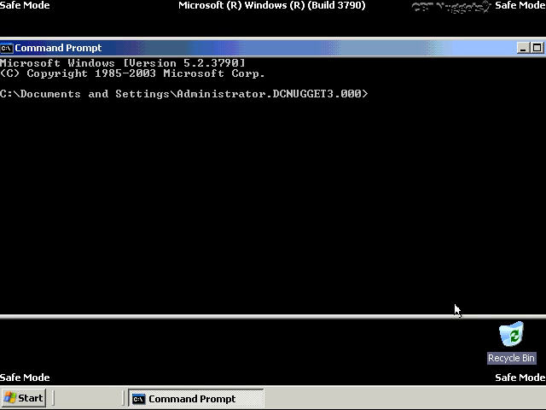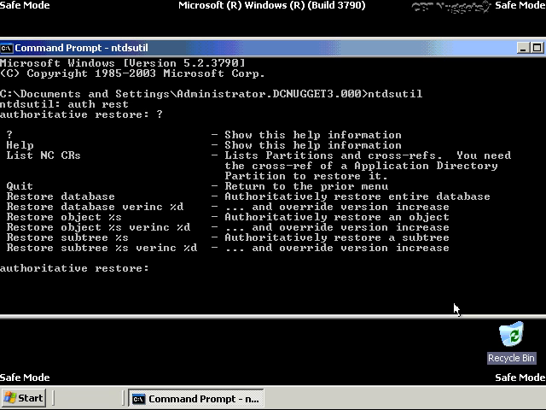So from within this, we're going to go ahead and run ntdsutil, and from within this, we're going to go ahead and run an authoritative restore. And you can just type the first few characters and make it distinct enough to have it figure out which command prompt you want. We're at the authoritative restore prompt right now. And then what we want to do here is I can show you the various items you can run. You can restore the entire database.